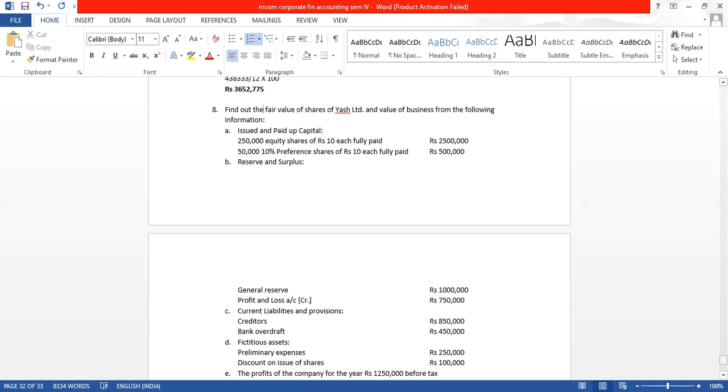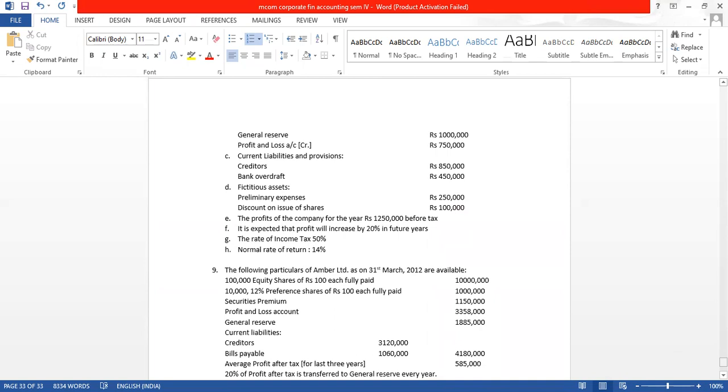Then we have current liabilities and provision. Creditors 8,50,000. Bank overdraft 4,50,000. Then there is fictitious asset. Preliminary expenses 2,50,000. Discount on issue of shares is 1 lakh. Both are fictitious assets.